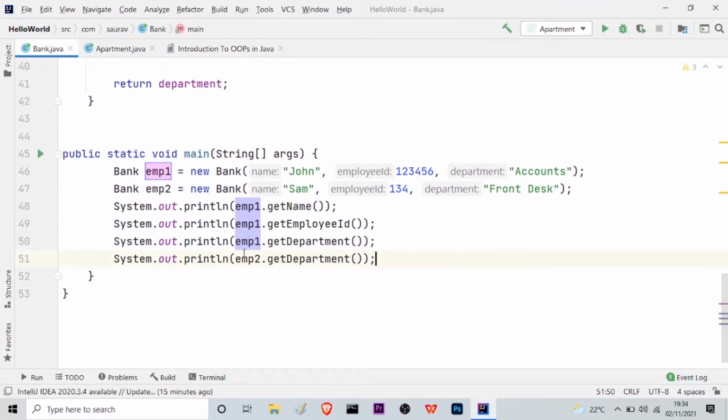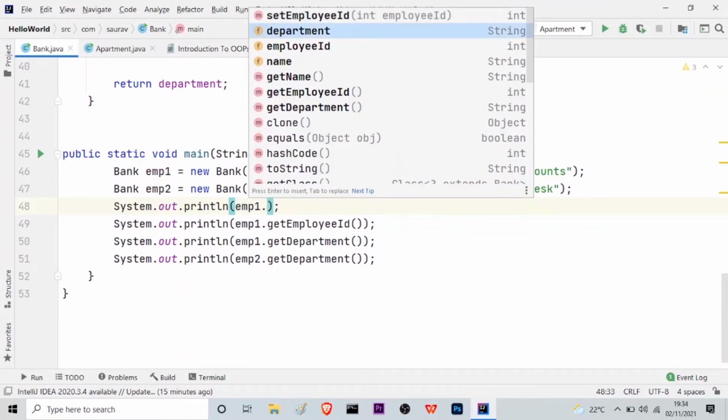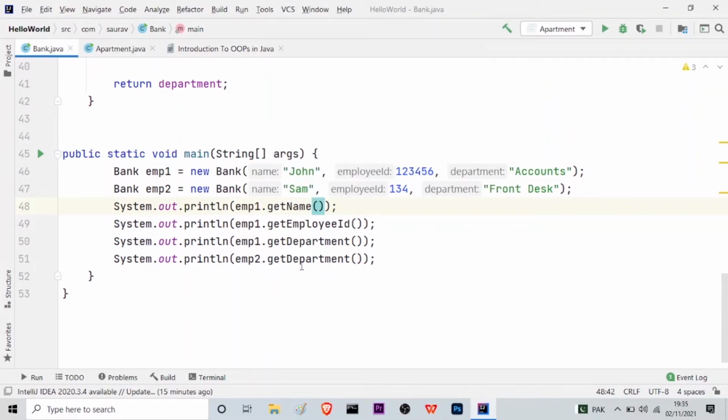So what I will do is, you can see here emp1.getName. I am using the print statement, and inside that what I have written is emp1.getName. Let me just do it once again for you so that you can get a better idea, because it was written earlier, right? So I will just use the dot operator. As soon as I press dot, you can see I'm getting all the methods that are defined inside the class. So if I use get name, I will get the name. In this case, you can see I'm using get employee ID. And after that, get department.